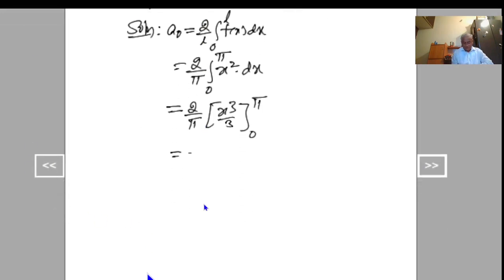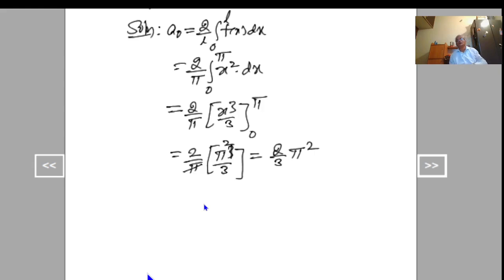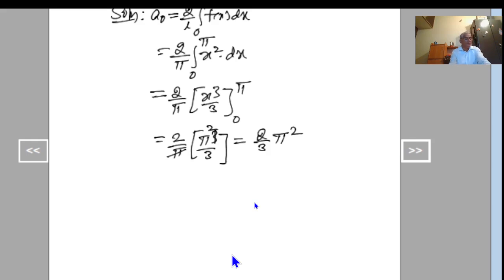Substituting the limits, upper limit pi cube by 3 and lower limit is 0. So one pi gets cancelled. This is equal to 2 by 3 pi square.